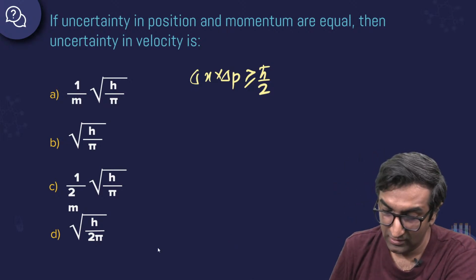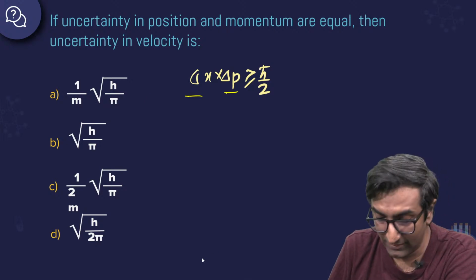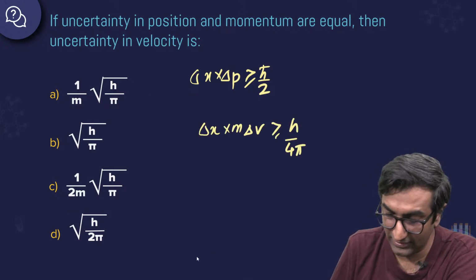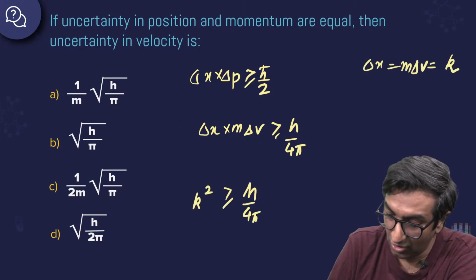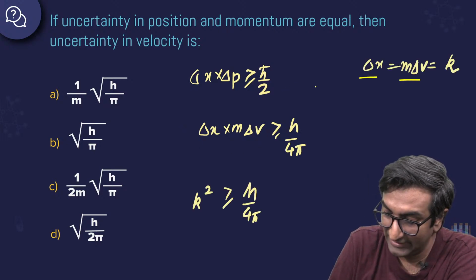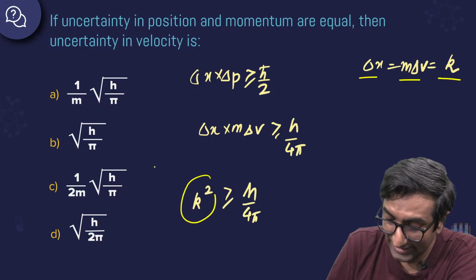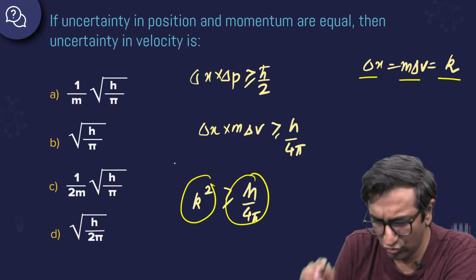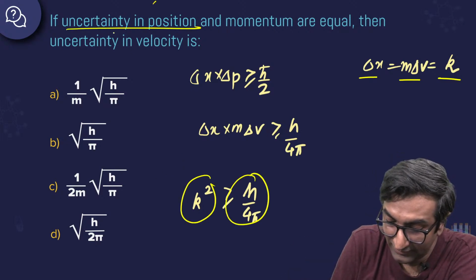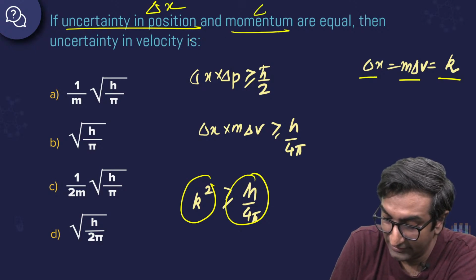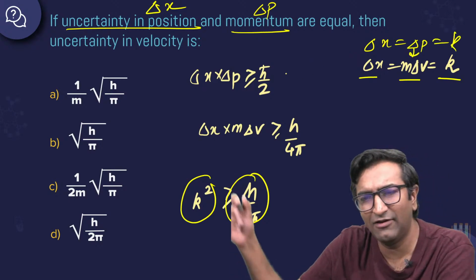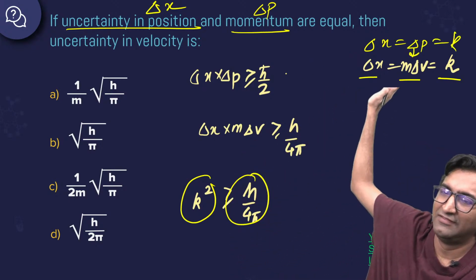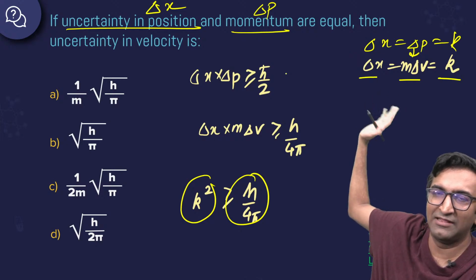Yeah, delta x and delta p is greater than equal to h bar by 2. Okay, h bar is same as h by 2 pi. So I'll write it as m delta v. Why am I writing it like this? Because if I take delta x equal to m delta v equal to some k, then I can say that k square is greater than equal to h by 4 pi. Why? Because it is given here that uncertainty in position delta x and momentum delta p are equal. So delta x equal to delta p equal to k. That is why I wrote delta p as m delta v, we are assuming mass doesn't change. Okay. There is no delta m.